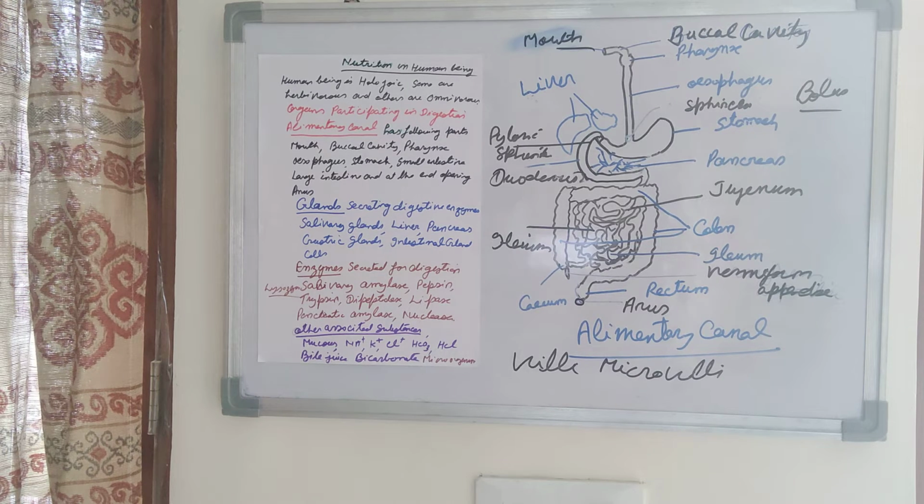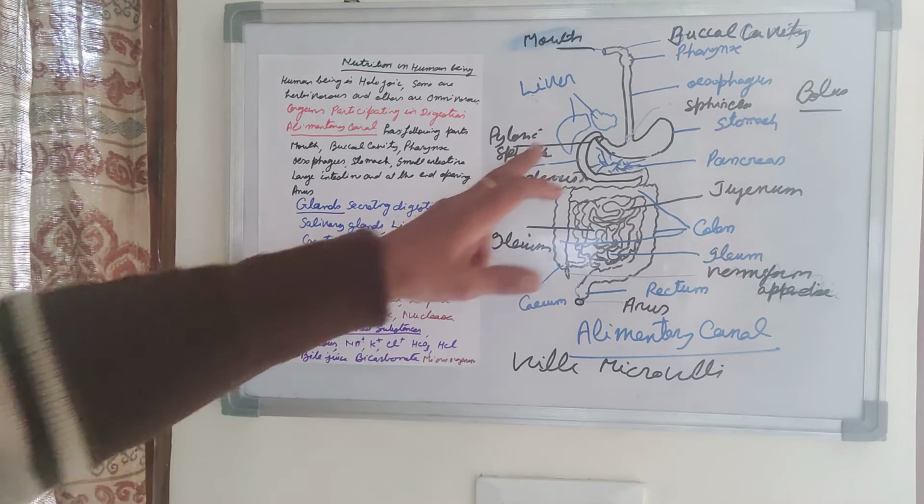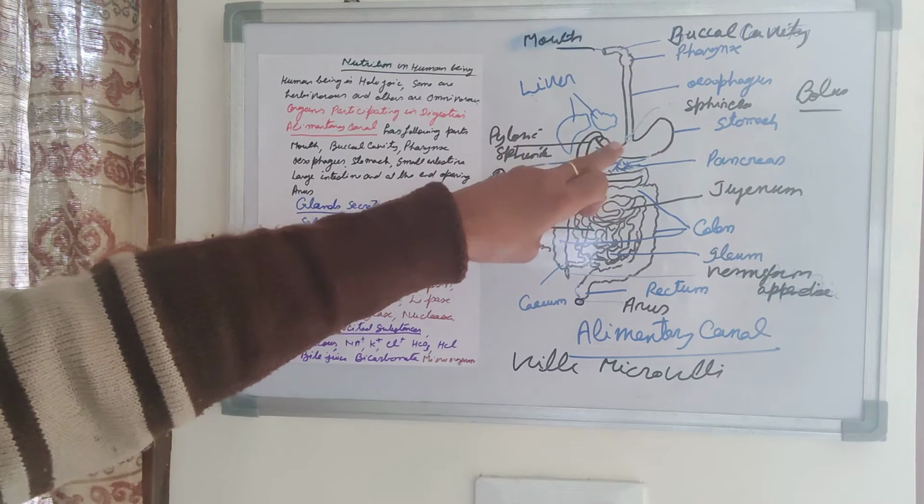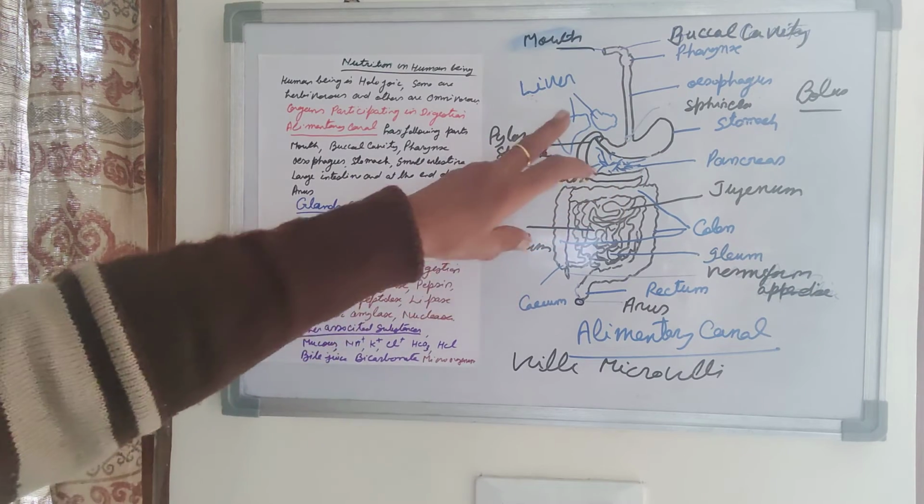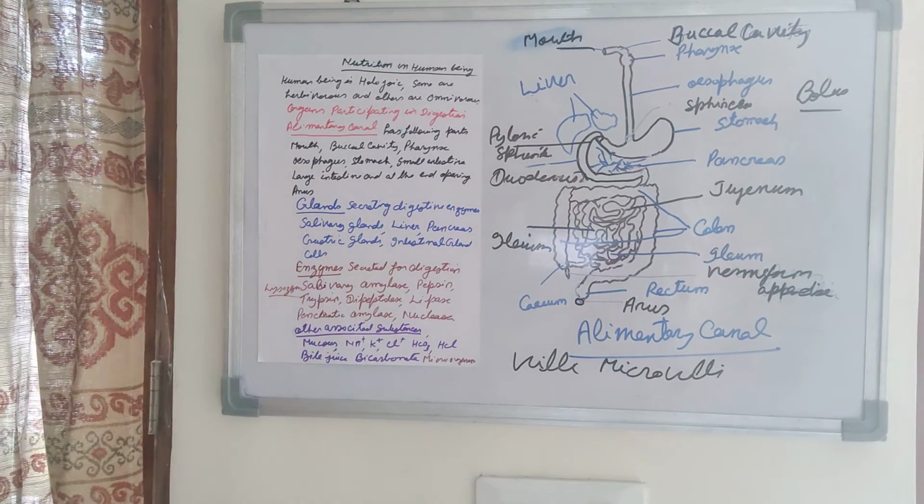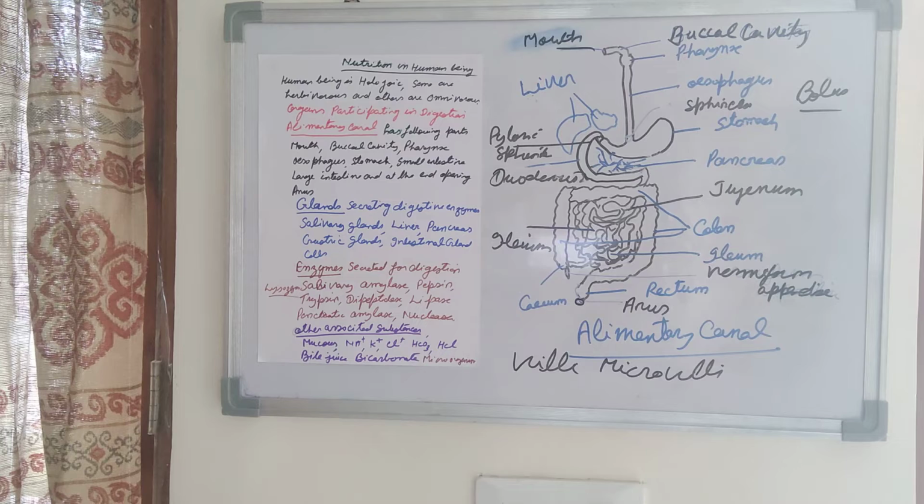The glands associated with the alimentary canal are the liver. It is a structure present in the notch of the stomach, and it secretes the bile juice. Pancreas, it is present in the C-shaped part of the small intestine, that is the duodenum. The pancreas releases the pancreatic juice. Then the salivary glands are present in the buccal cavity, and some gland cells are present in the small intestine.